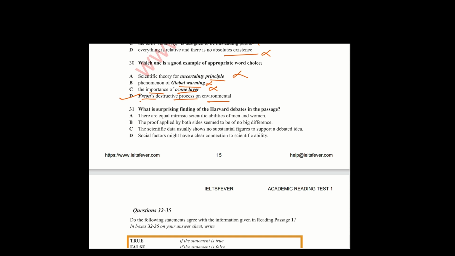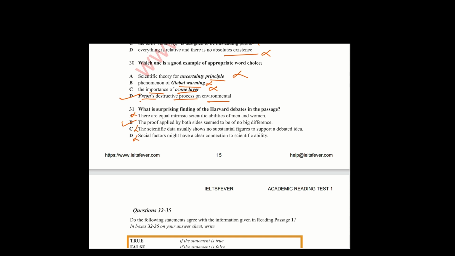And the proof applied by both sides seemed of no substantial difference. No substantial difference means no big difference. The synonym is used here. No substantial figure is another phrase, but in the paragraph there is a mention of no substantial difference. Substantial means big, so a synonym is used here. No big difference is seen in men and women. So option B is correct.